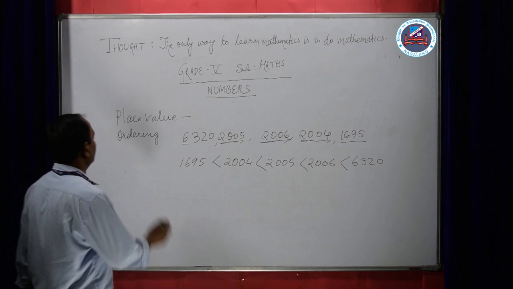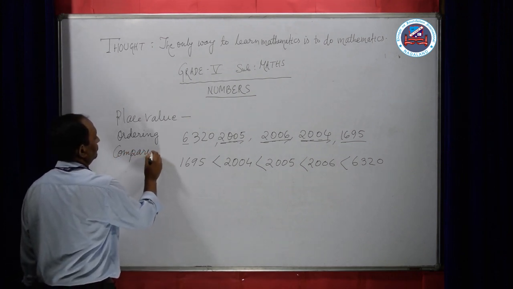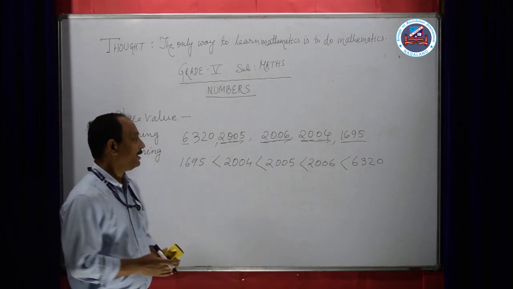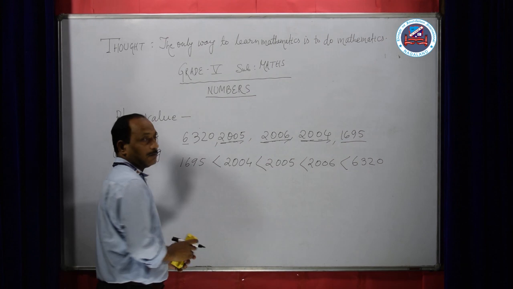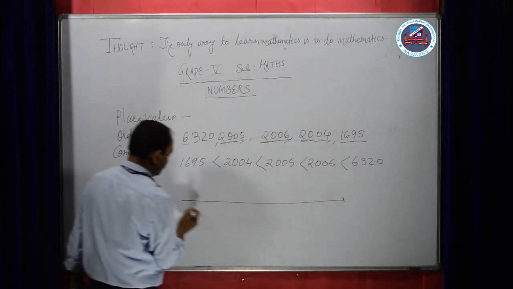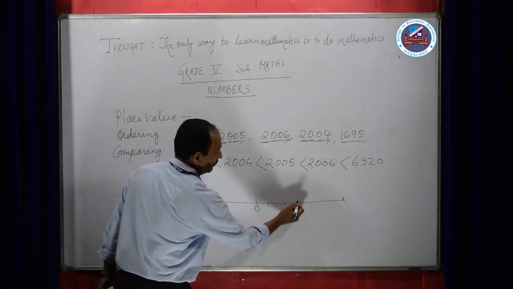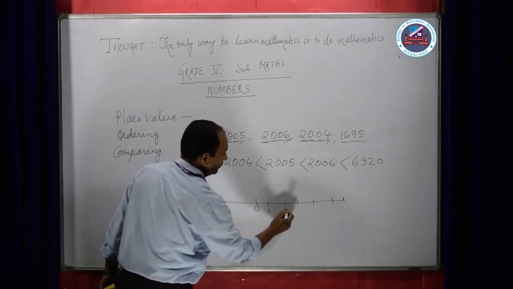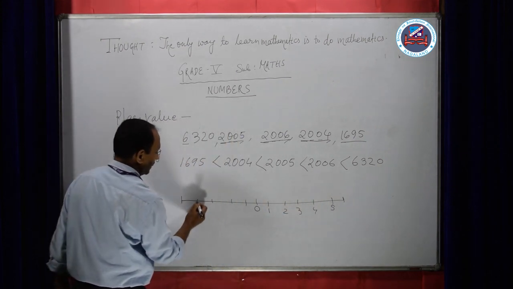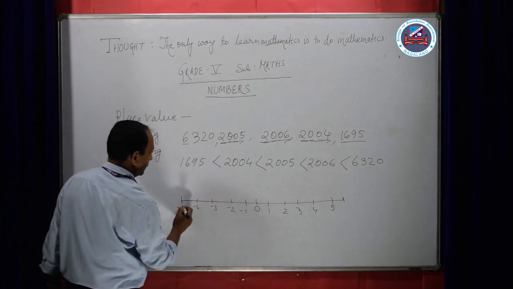Now let us come back again to the topic called comparing. Comparing means how we are going to compare numbers. Let us keep these numbers the same way. Draw a number line. We all know the number line, how we use 1, 2, 3, 4, 5, and to our left side -1, -2, -3, -4, -5.